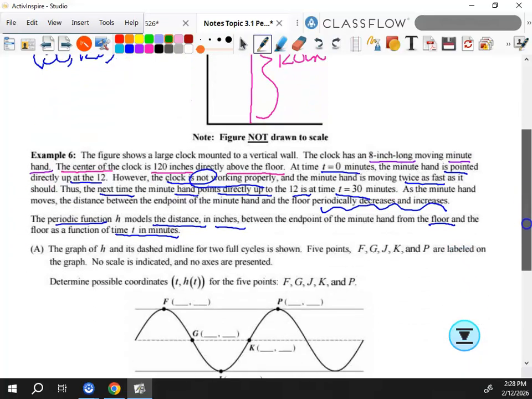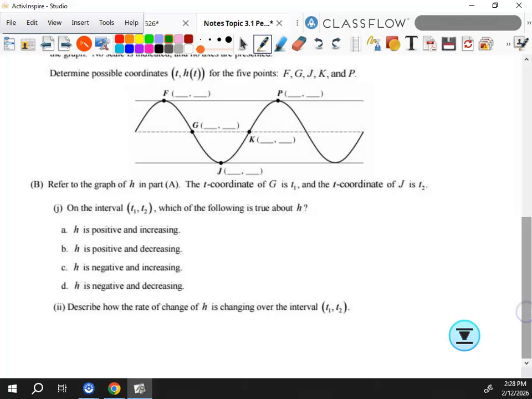All right, so let's come down here. What is my largest y value? 128. So I can put those in. What's my smallest? 112. Okay, now that means here I'm at 128, right? Here I'm at 112. But what about halfway in between? That's 120, because that's right there. That's the center of the clock, right? So they kind of already told me. I mean, you could average them, but this would be 120 here. Everybody good so far? Okay.